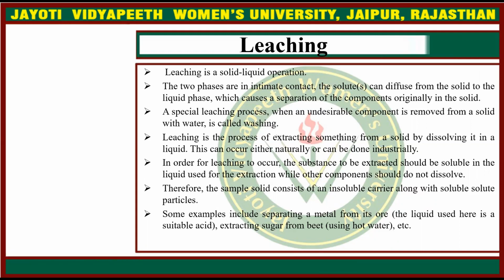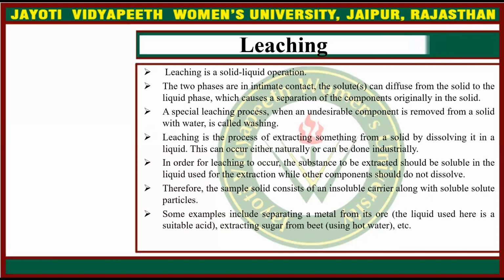This can occur either naturally or can be done industrially. In order for leaching to occur, the substance to be extracted should be soluble in the liquid used for the extraction, while other components do not dissolve. Therefore, the sample solid consists of an insoluble carrier along with the soluble solute particles.